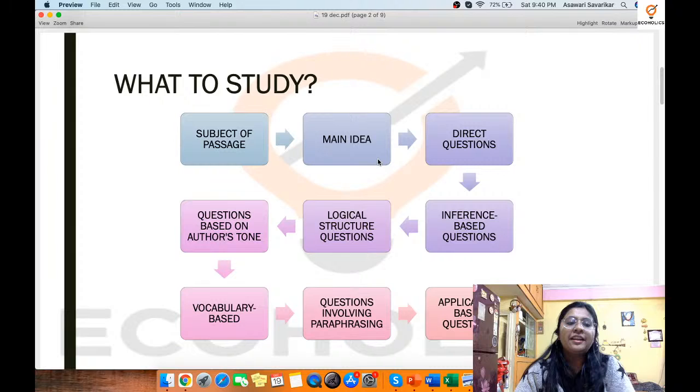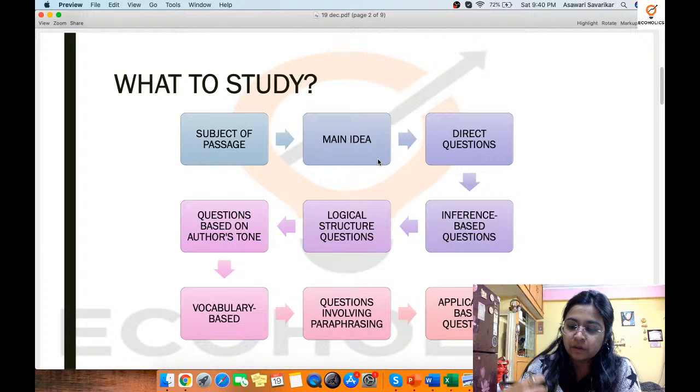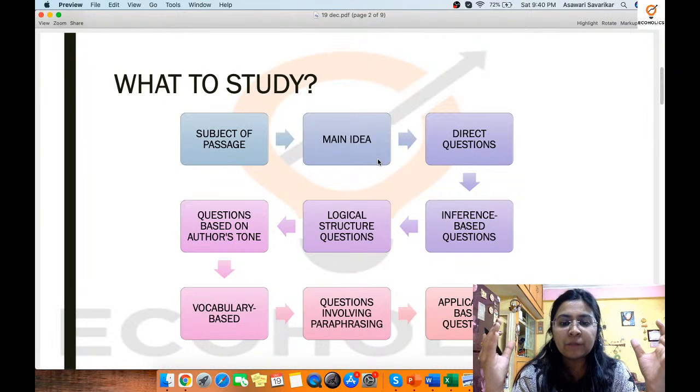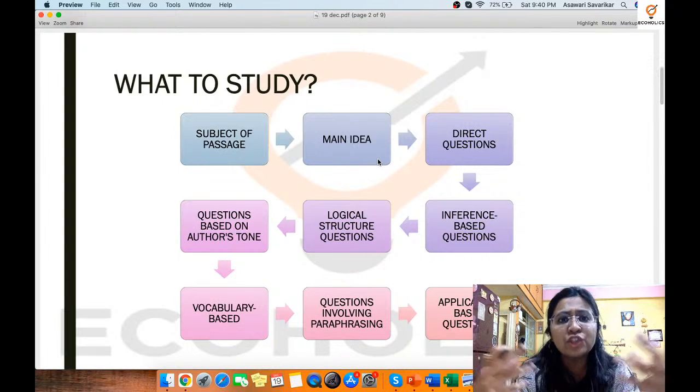Alright, now the very first slide of this discussion involves how to study the reading comprehension passage specifically for paper 2, economics. When we talk about paper 1, reading comprehension passages comprise a variety of subjects, so they can be very generic.